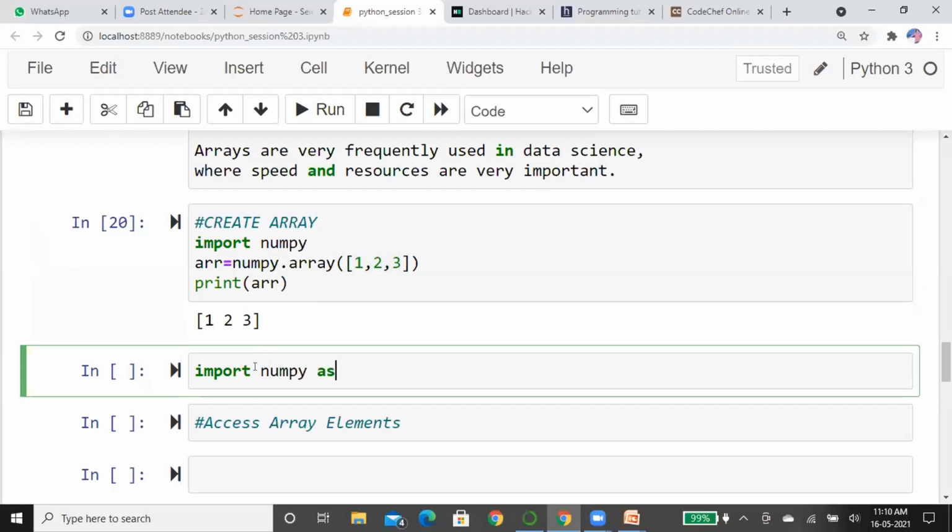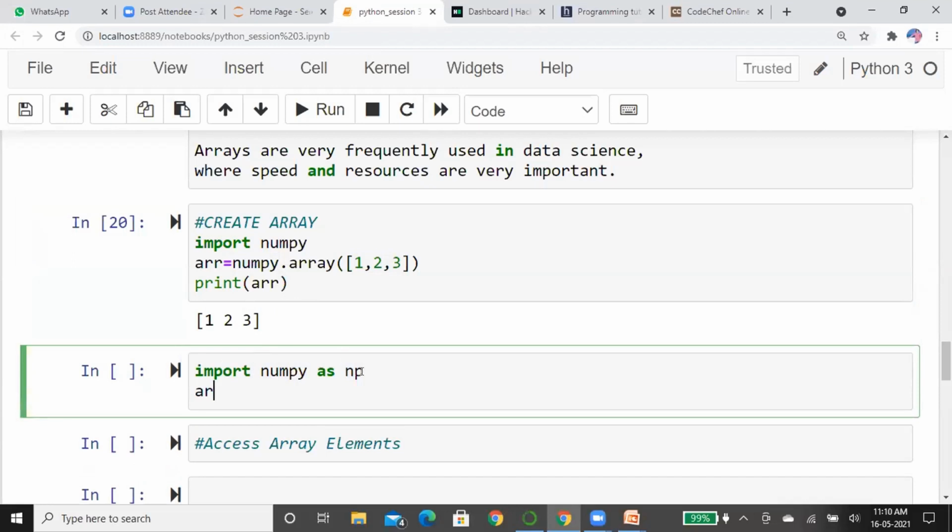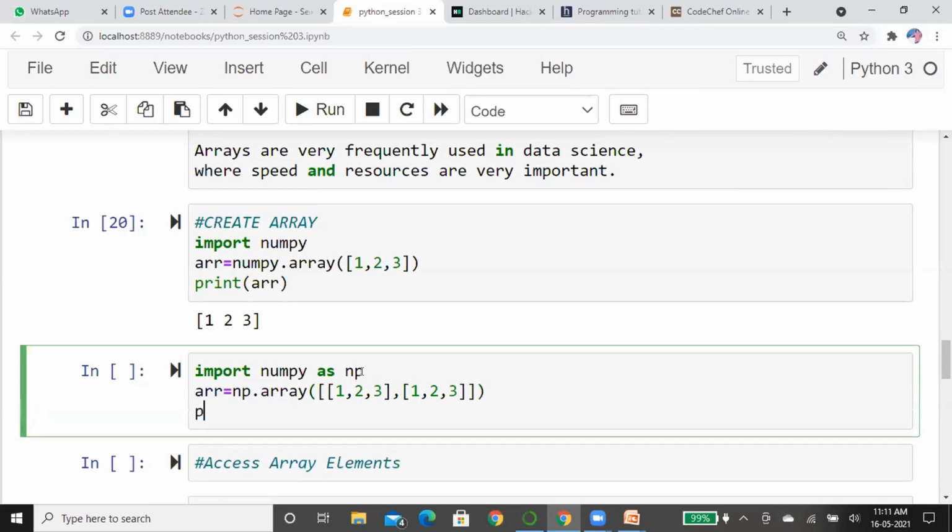So I simply import NumPy as np. Now all of this is stored as np. By using the small np variable, we create the array. Now I am creating a two-dimensional array, simply using np.array. I'm going to print this array.